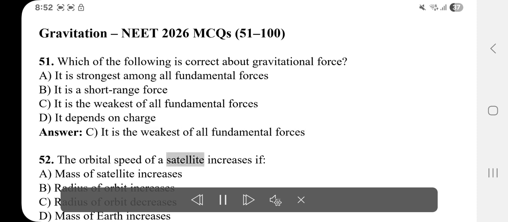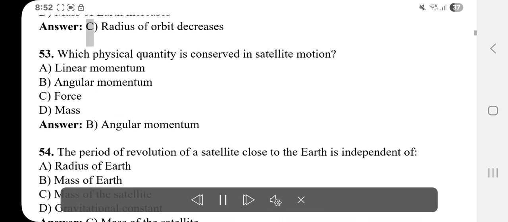52. The orbital speed of a satellite increases if A. Mass of satellite increases. B. Radius of orbit increases. C. Radius of orbit decreases. D. Mass of Earth increases. Answer: C. Radius of orbit decreases.